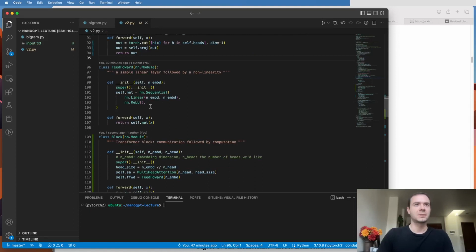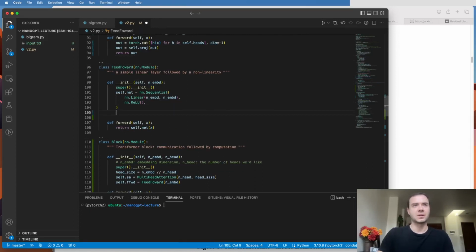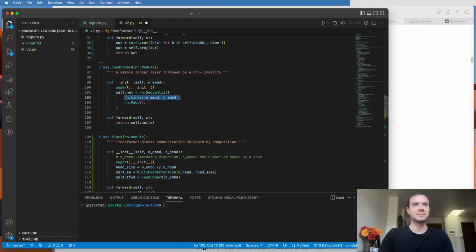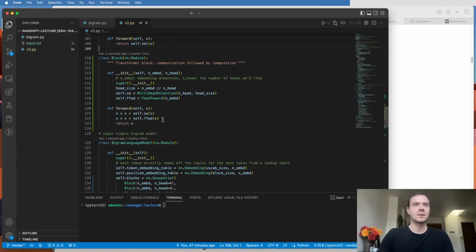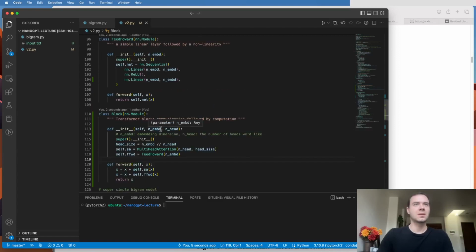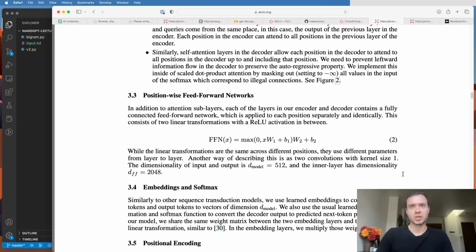And then here in the feedforward, it's going to be the same thing. I could have a self.projection here as well, but let me just simplify it, and let me couple it inside the same sequential container. And so this is the projection layer going back into the residual pathway. And so that's it. So now we can train this. I implemented one more small change.